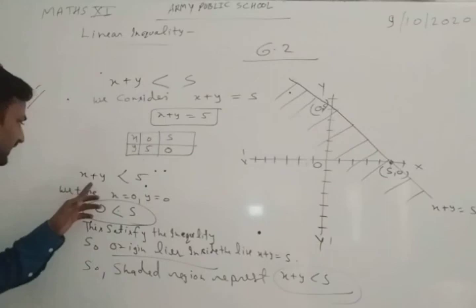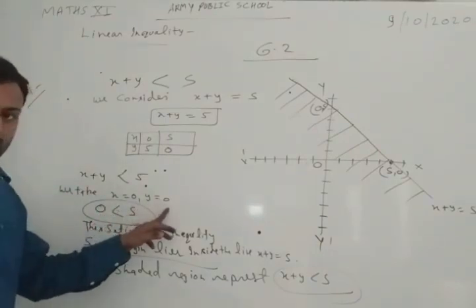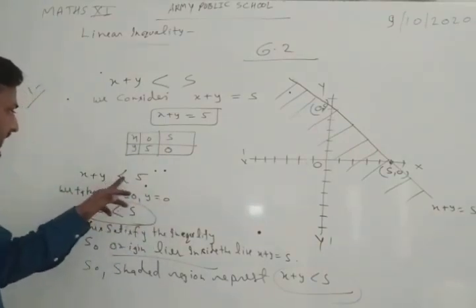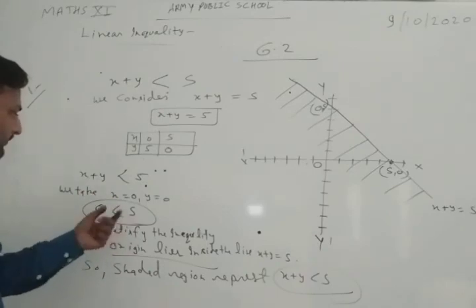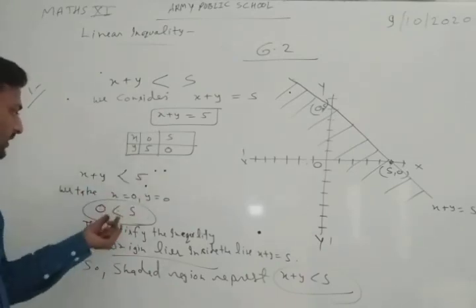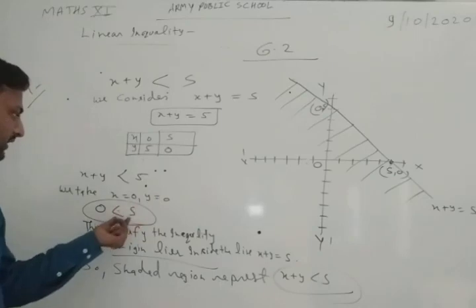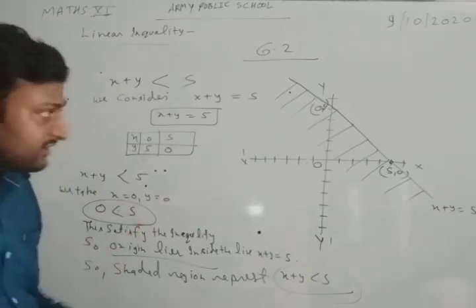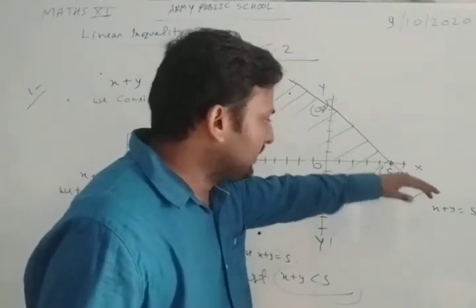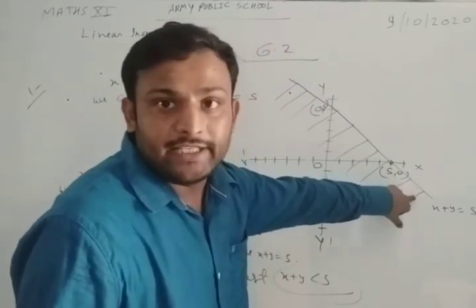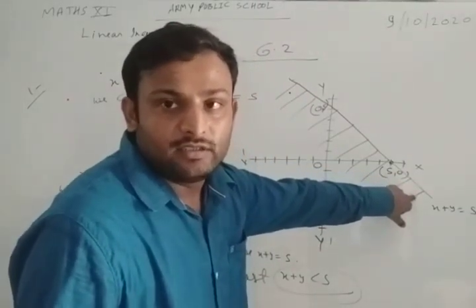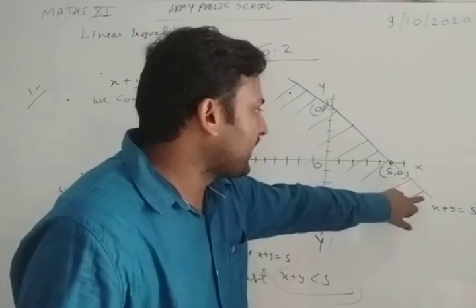Now we will check where the origin will lie, inside or outside the line. Okay, so when we take x is equal to 0, y is equal to 0, we see that 0 is less than 5, so the inequality is satisfied. So this 0 and 0 satisfy the inequality. So it means the origin will lie inside the line x plus y is equal to 5.